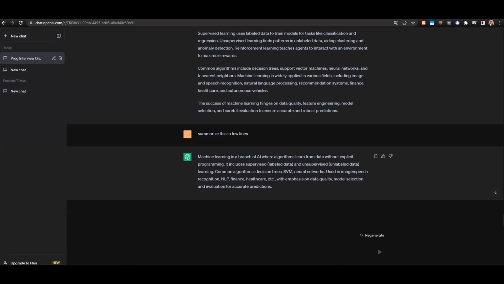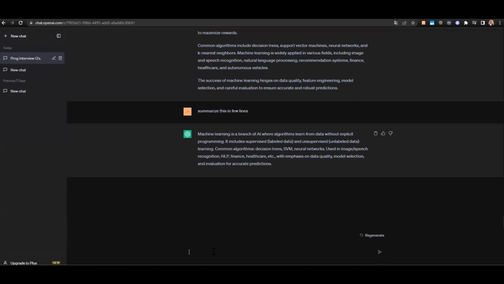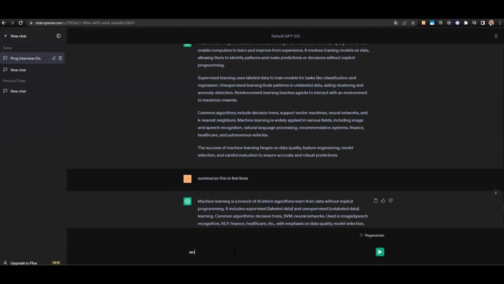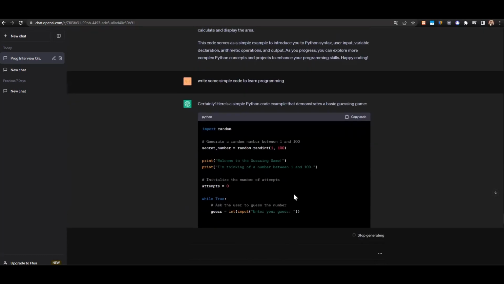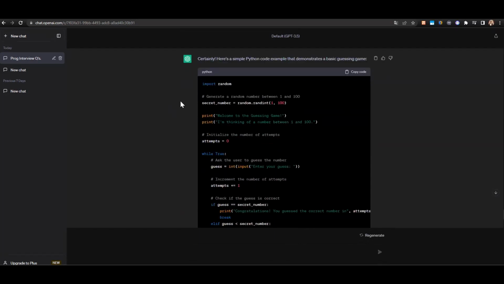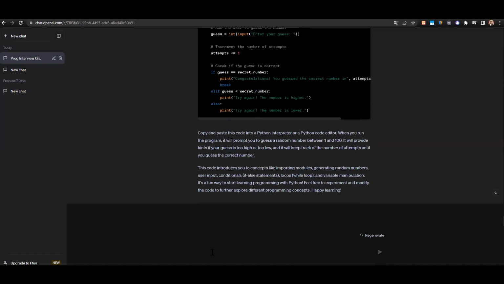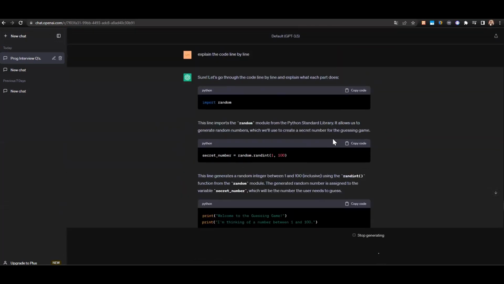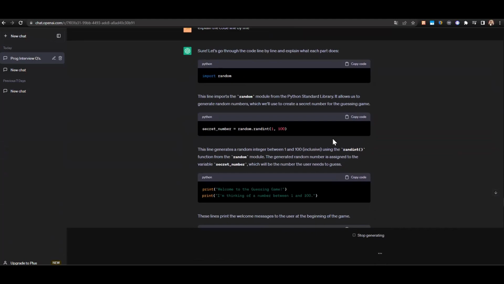Now, let's say we decide to go in a more technical direction and we decide to learn Python, for example, as a programming language. Let's ask ChatGPT to write some simple Python code to learn programming. And here we have a few lines of simple code to start with. If now we ask it to explain the code line by line, here of course we have the explanation of the code above line by line.